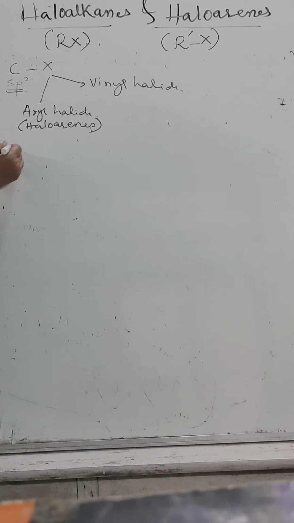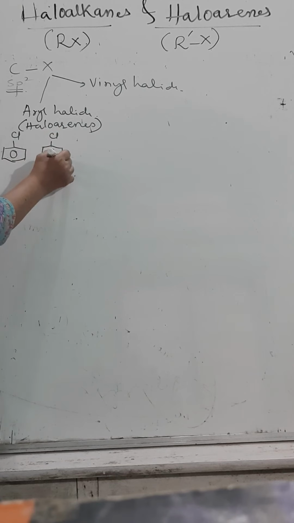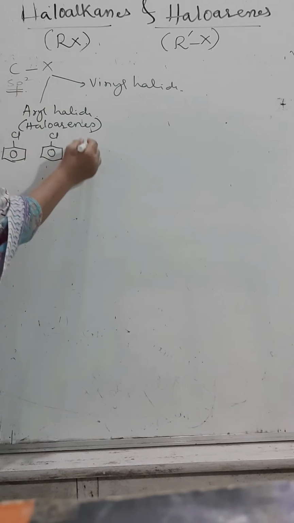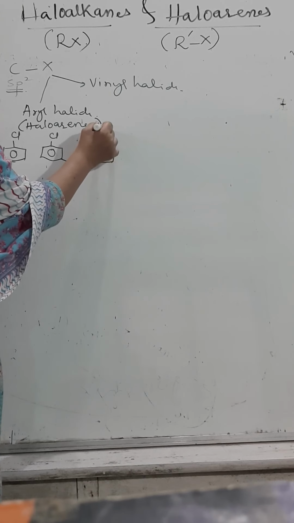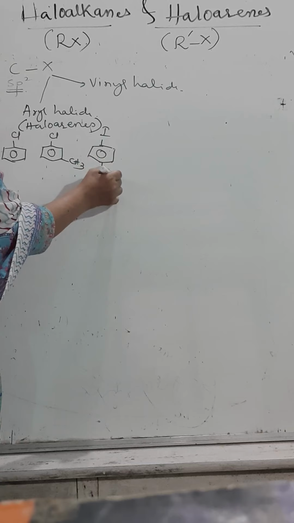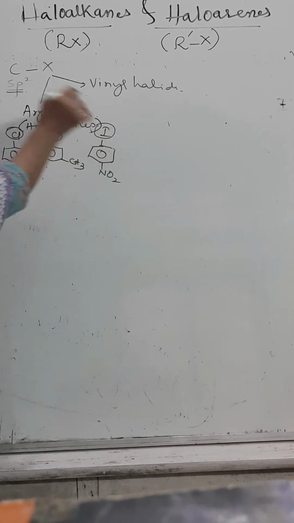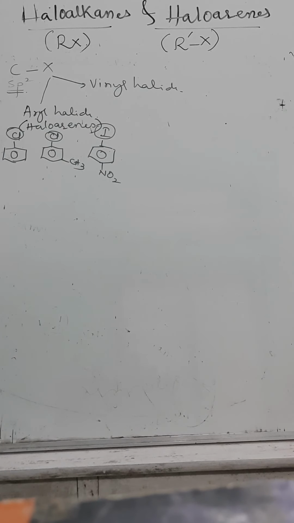Halide group is directly linked to benzene, like chlorobenzene. Other substituents may be present, it doesn't matter. Only the thing is that halide group should be linked directly to benzene. This halide group, maybe chloro, maybe bromo, maybe iodo, all these should be linked directly to benzene. When they link directly to benzene, they are called as what? Aryl halide. So aryl halides are those where halide group is directly linked to benzene.